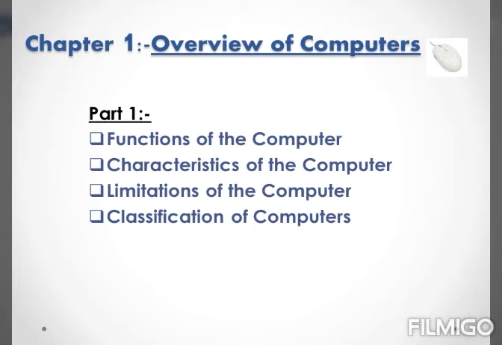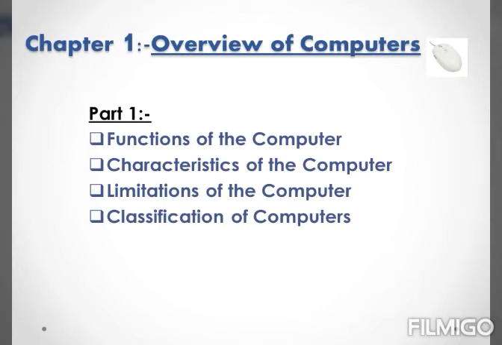First of all, tell me, what is a computer? Yes, a computer is an electronic device that takes the data as input from the user and converts it into output after processing. A computer can process both numeric and non-numeric data.